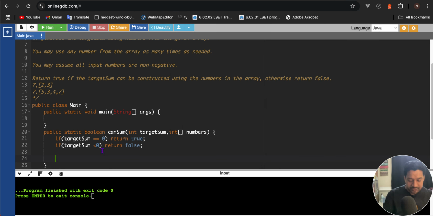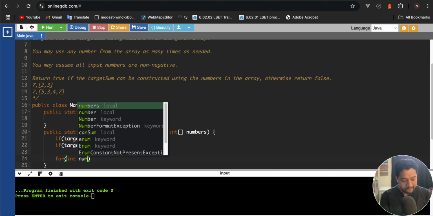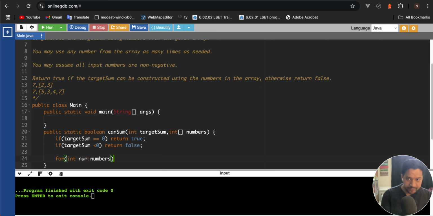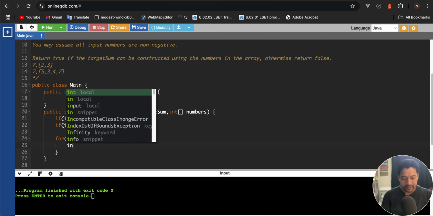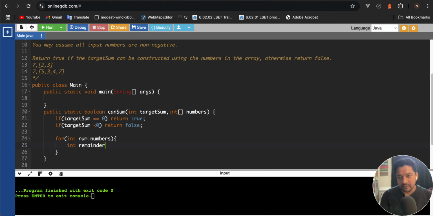So here in the same way we'll iterate through that array, and every step we'll get that remainder target sum.